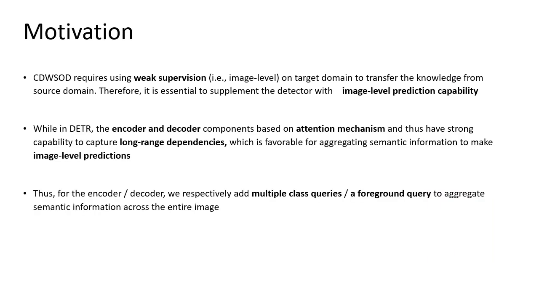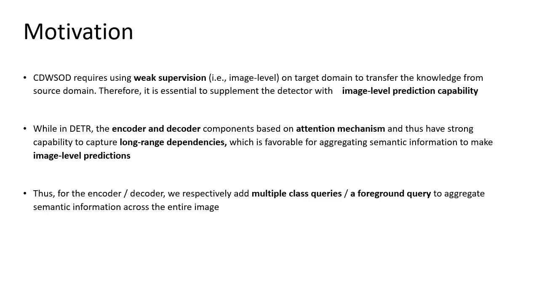CDWSOD requires using weak supervision on the target domain to transfer the knowledge from the source domain. Therefore, it is essential to supplement the detector with image-level prediction capability. In DETR, the encoder and decoder are based on the attention mechanism and thus have strong capability to capture long-range dependencies, which is favorable for aggregating semantic information to make image-level predictions.